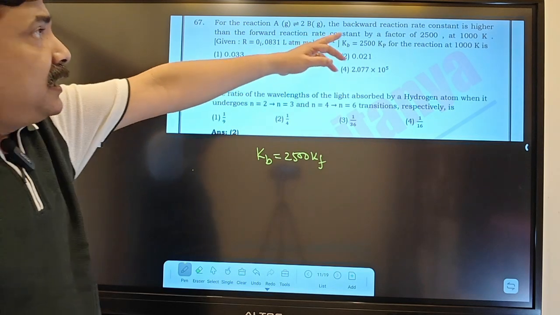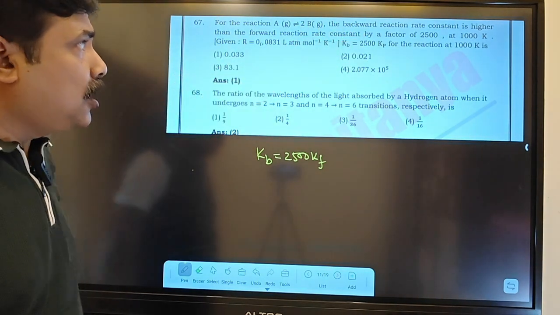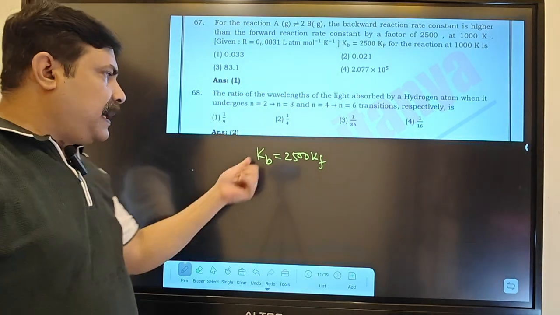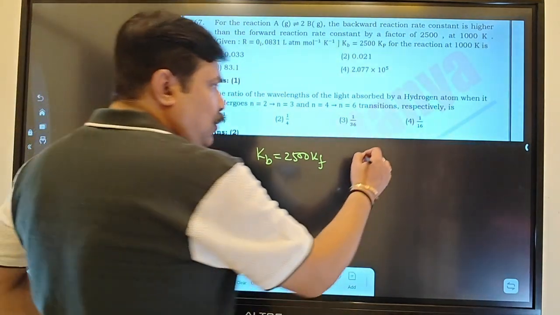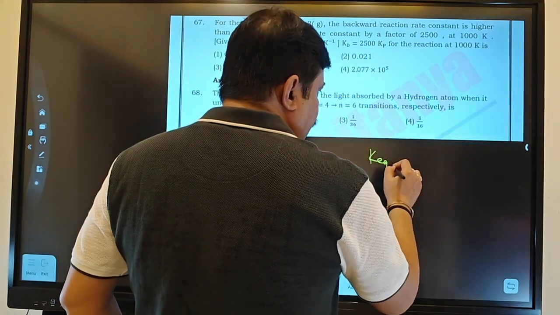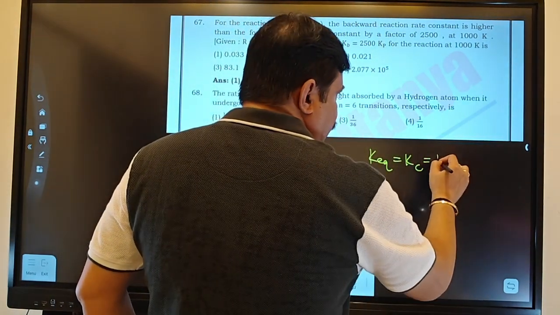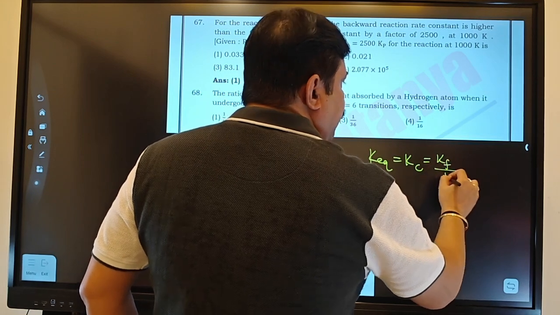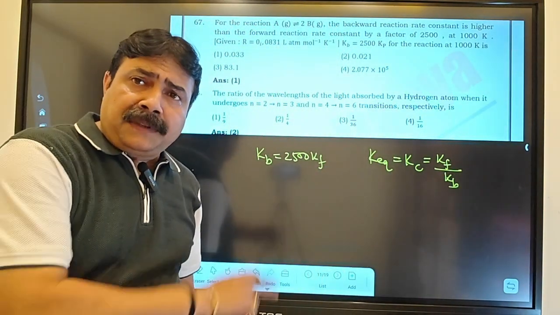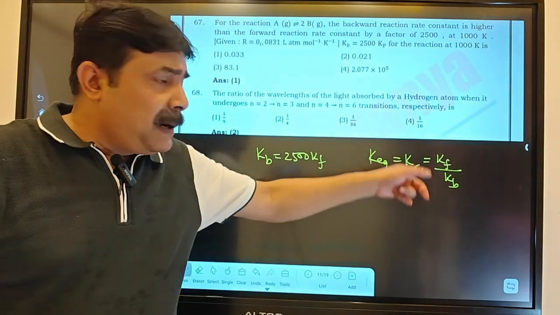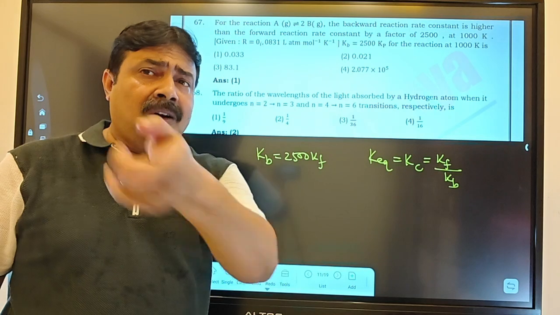Now, the backward reaction rate constant is higher than the forward direction rate constant by a factor of 2500. Kb is the backward direction rate constant. Kf is the forward direction rate constant. What do we know, my dear? The equilibrium constant in terms of concentration, I am calling Kc. Kc will be equal to Kf by Kb. That means a lot of places have explanations, but this clarity is missing. Kf by Kb equals the equilibrium constant, but that will give you Kc, not Kp,